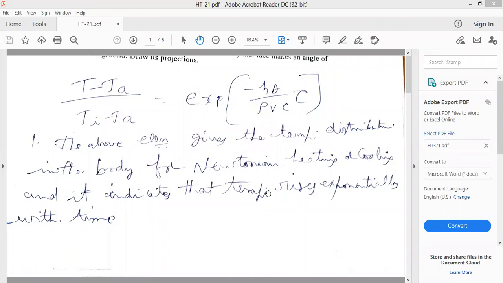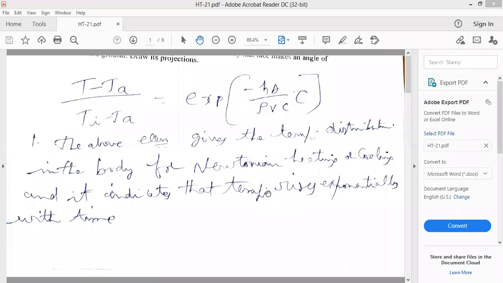We are taking the heat from the system, so heat given by the system is negative. That's why minus mass into specific heat into temperature change per unit time. Rho into V, density into volume, is mass. Mass into C, specific heat, mc, temperature difference, delta T. So that is minus rho Vc into dT by d tau, where tau is the time.